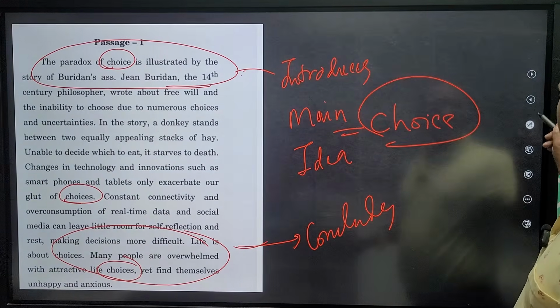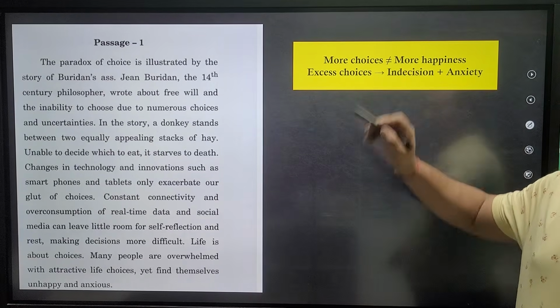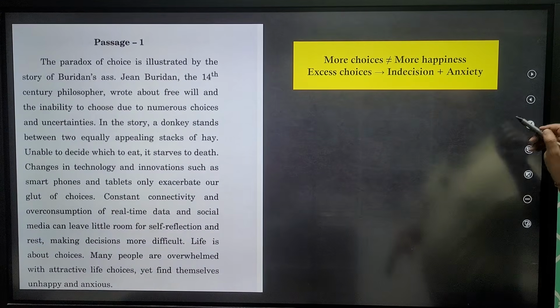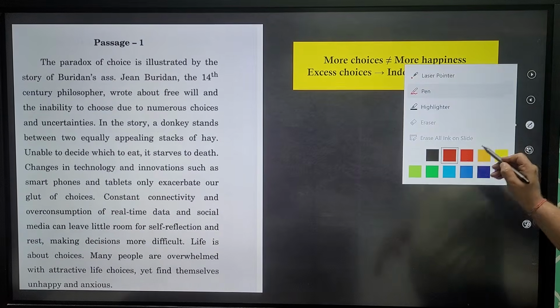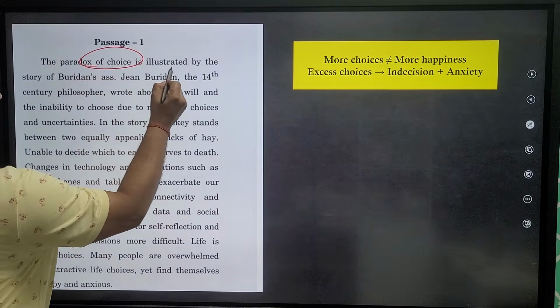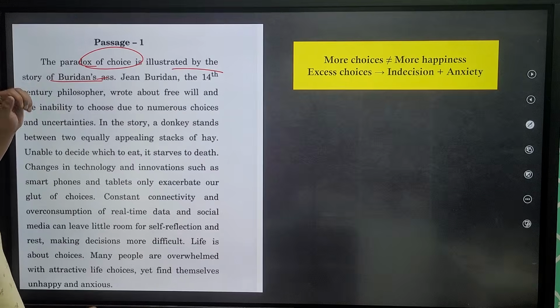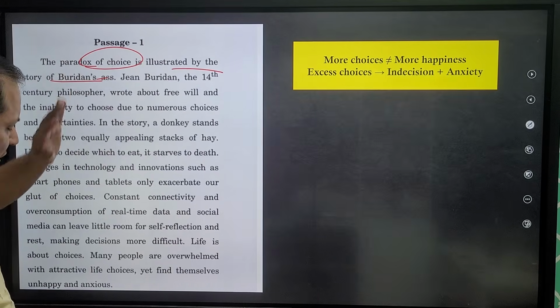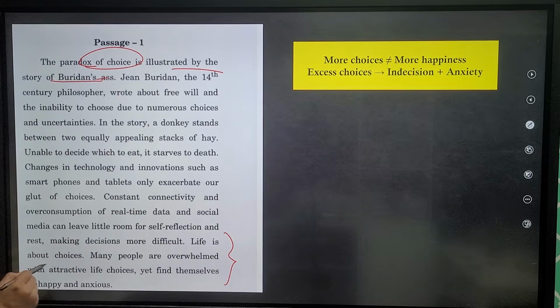If we read the first line, we get what? The paradox of choice is illustrated in the story of Buridan's ass. So basically the first line is talking about an example. That is not important. Let us read the last line.